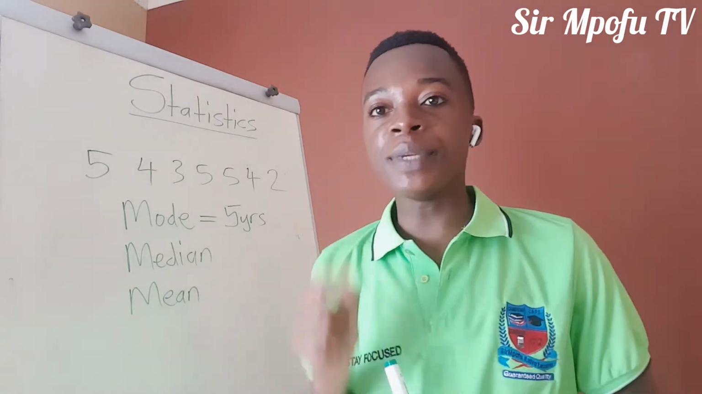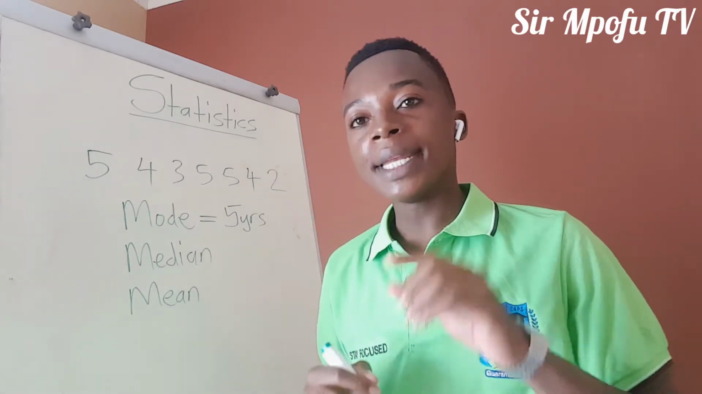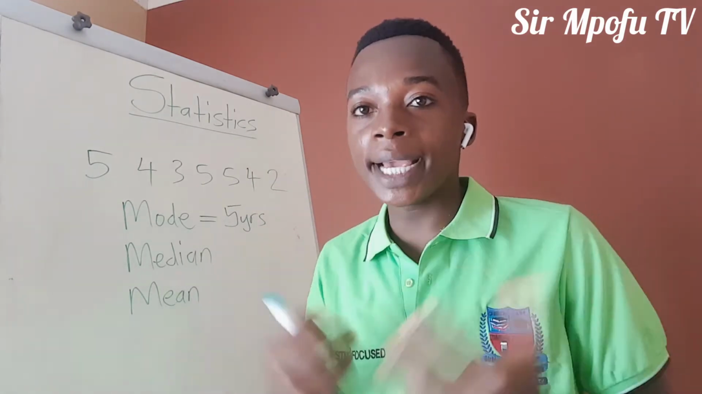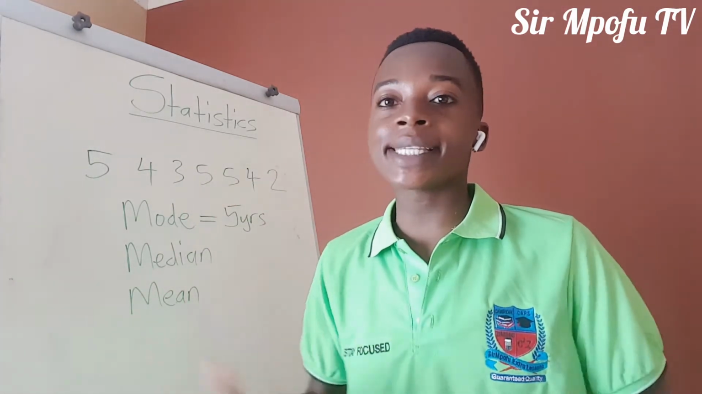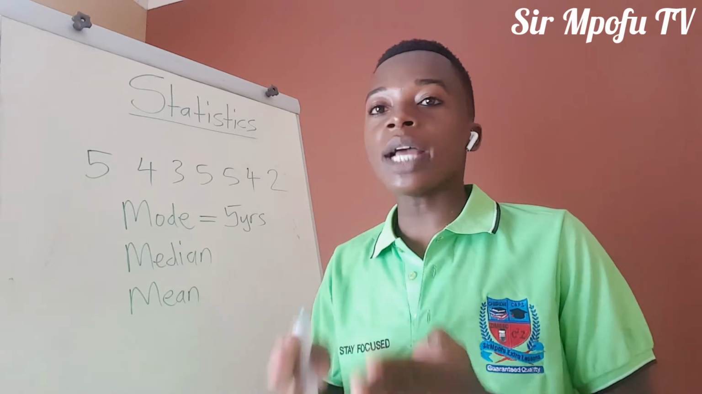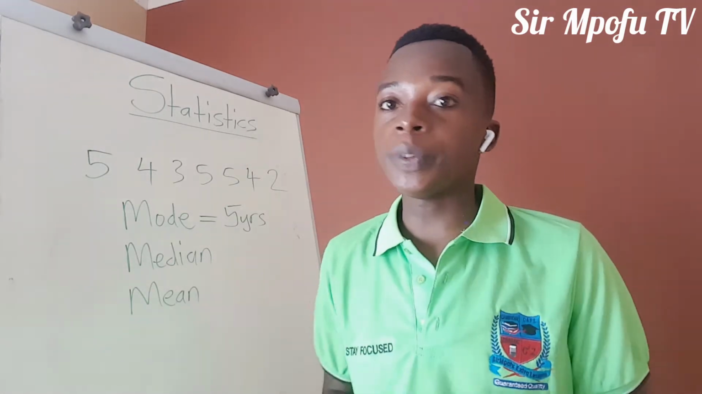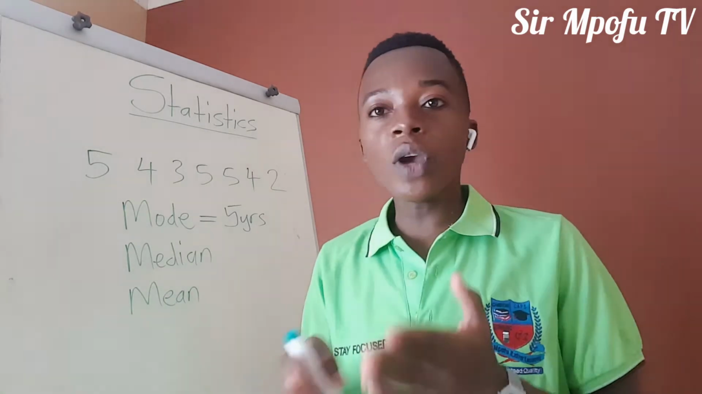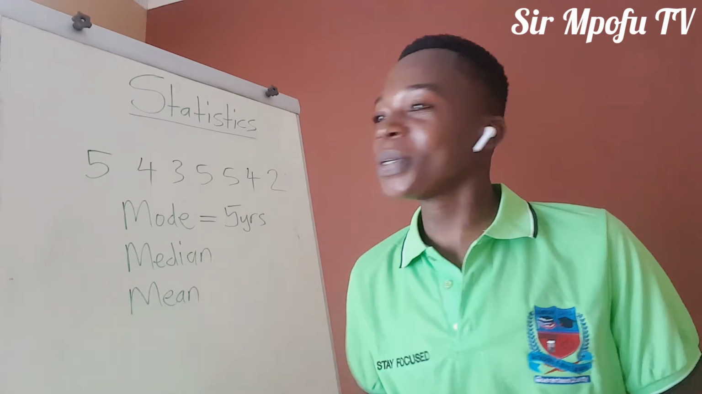Then median. How do you find median? You find median from the middle term. Now, the question is, how do you get the middle term? You arrange them in either ascending or descending order, meaning you start from the bigger to the smaller, or the smaller to the bigger. It's up to you. But if you are a normal person, you should start from the smaller to the bigger. Anyway, you do whatever you want.